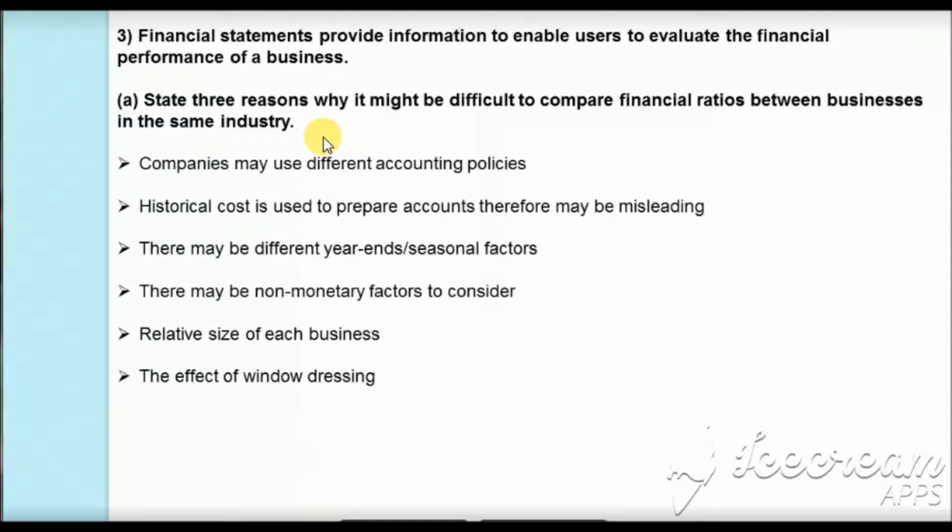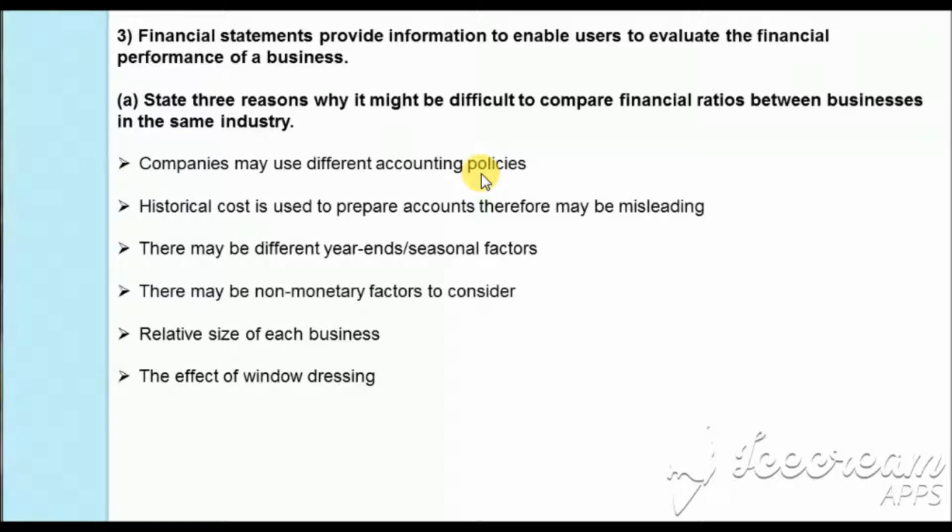You see, there are various reasons because of which it may be difficult to compare two firms in the same industry using ratio analysis. Why? Because the companies may be using different accounting policies. Say the two firms which we are comparing have different accounting policies related to inventory valuation. One company is using the LIFO method of inventory valuation and the other is using the FIFO method.